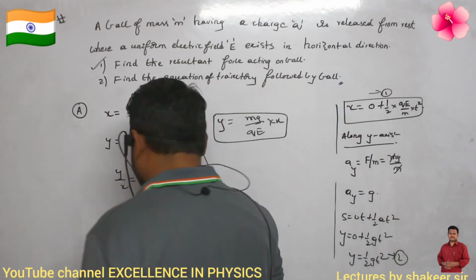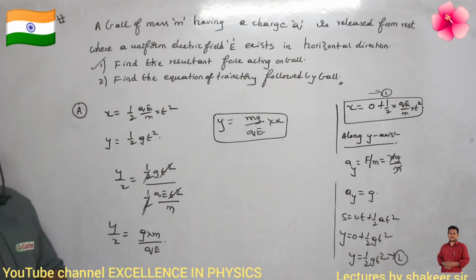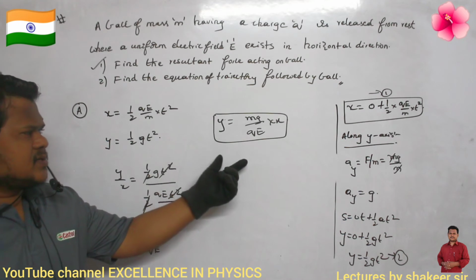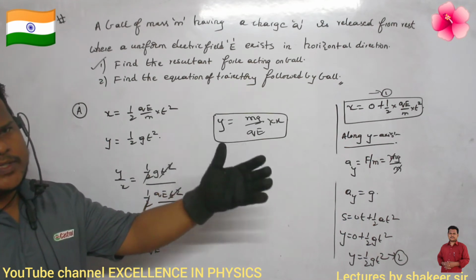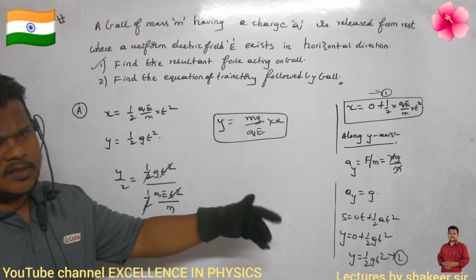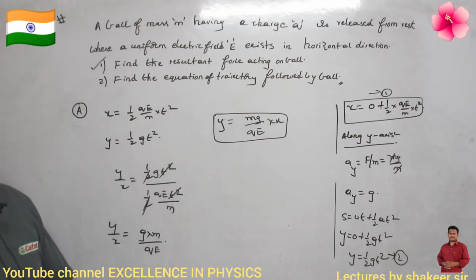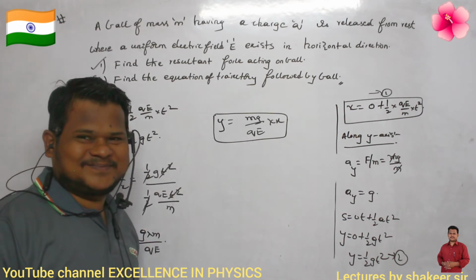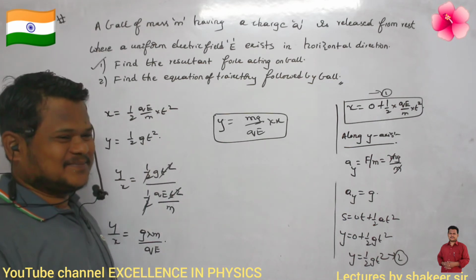Are you able to understand? So y is equal to mg divided by qE into x. Now can you say, by looking at this equation, which kind of path this is the equation for? Is it a parabolic path? Is it a hyperbola? Is it a circular path? Is it an elliptical path? What is this one? Mathematics students, can you see?